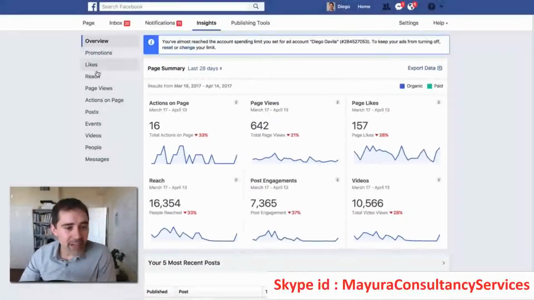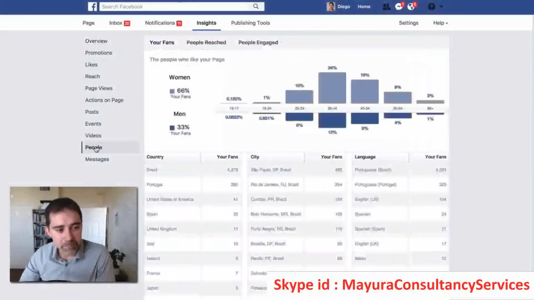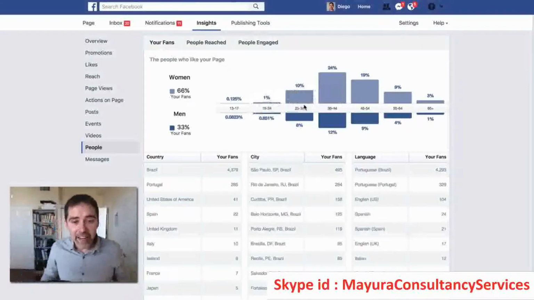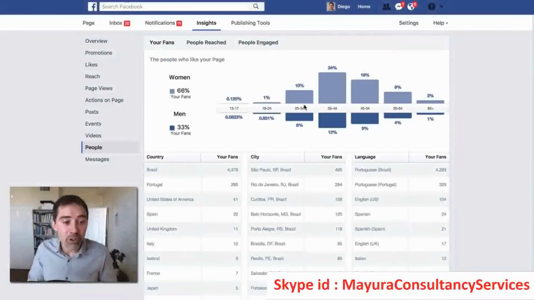So the first thing I want to explore with you is people. If you see the left menu, you have People here. Click on that. And here is money, guys. This is important because here we have your target audience. This is information about your fans, about the people that are visiting your Facebook page, and the people that are engaging with your posts specifically.